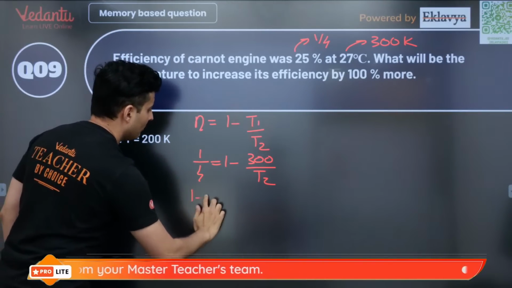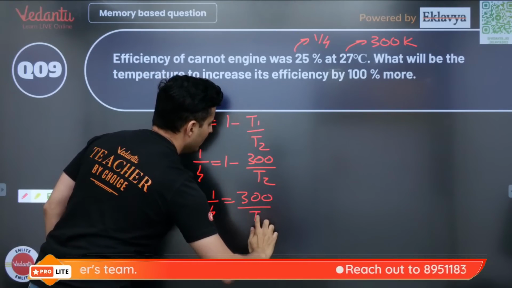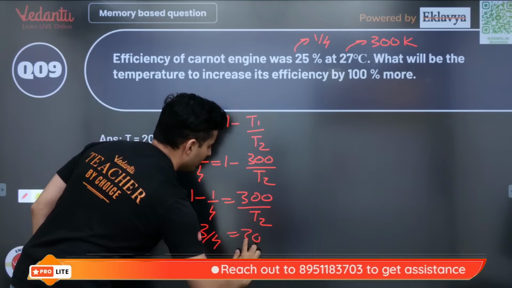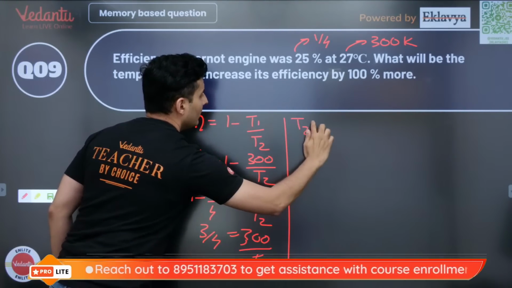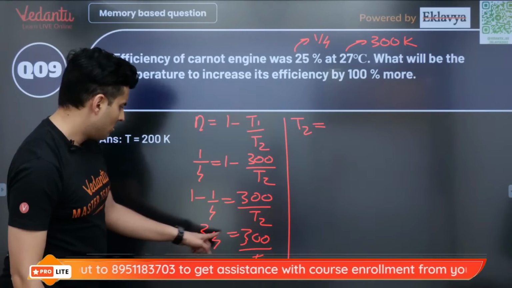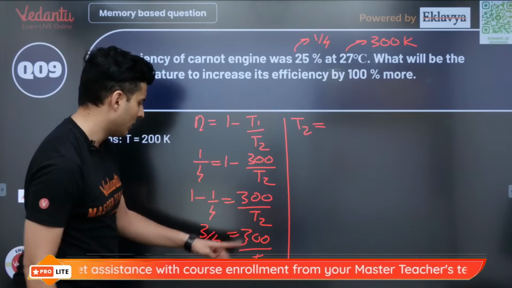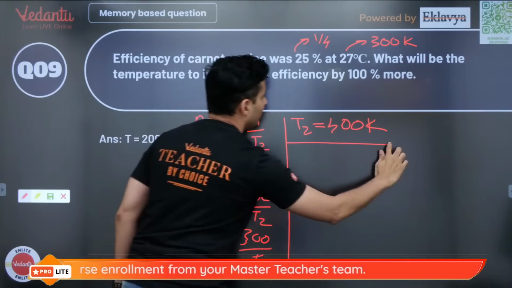Solve this, so you'll get 1 minus 1 by 4 is equal to 300 by T2. This will become 3/4 is equal to 300 by T2. From this you will get T2 as 100 into 4, 400. So T2 will become 400 Kelvin. This is the first part.